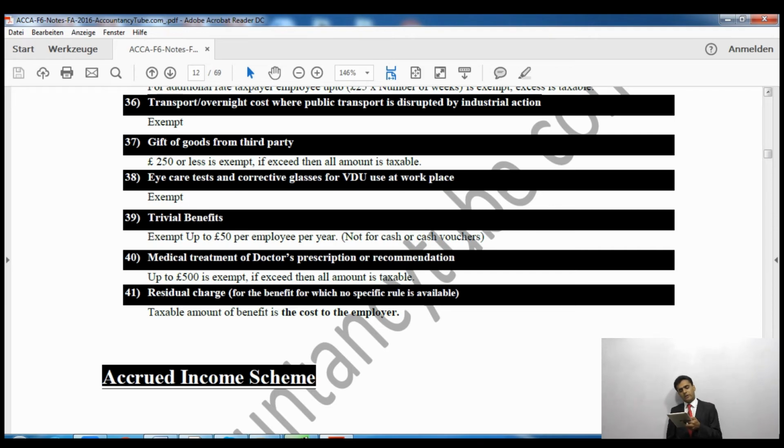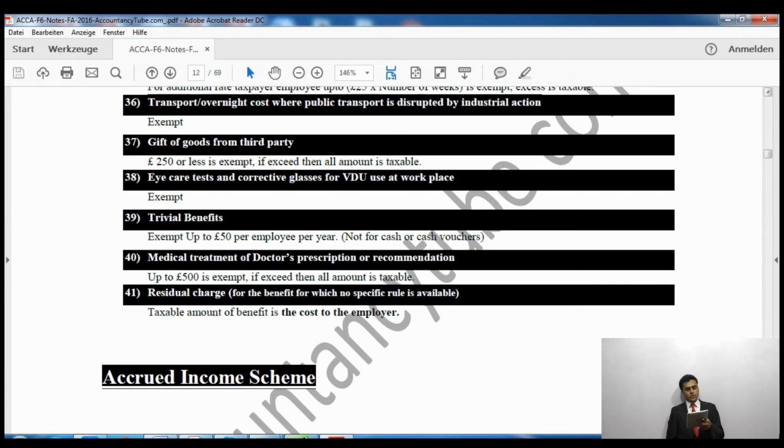And residual charge, please mark it important as well. Now for residual charge, we have seen lots and lots of benefits, but we haven't covered each and every bit, have we? The benefits which we have not studied, which we have not seen anything about, this rule will apply, a residual charge. For the benefits for which no specific rule is available, this rule will apply. So the taxable amount of the benefit is the cost to the employer. Whatever the cost to the employer is, that will be included.